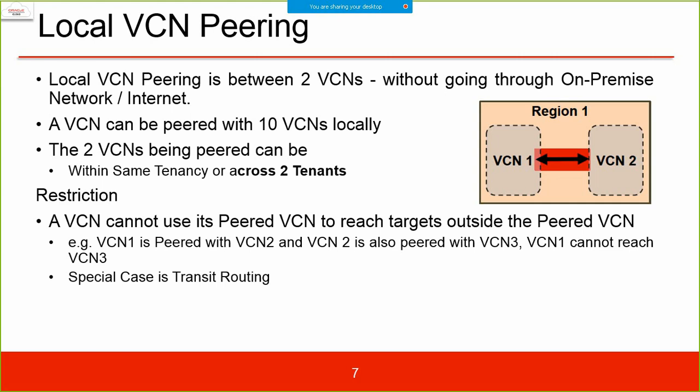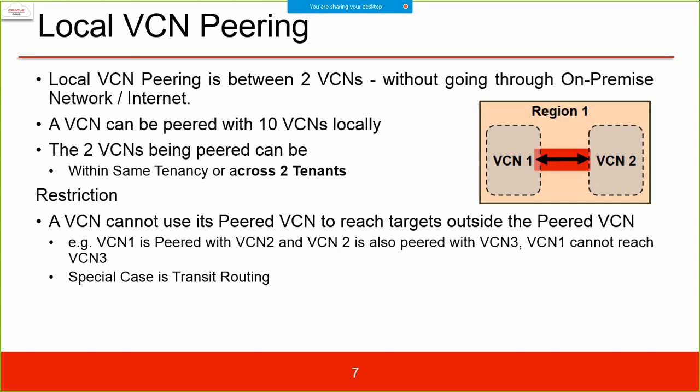Local VCN peering. Local VCN peering is between two VCNs without going through the on-premise network or internet. That means we are not talking about public IP addresses, and we are not talking about FastConnect. We are just talking about two virtual cloud networks in the same region. A VCN can be peered to 10 VCNs locally. So not one: one VCN can be peered with another 10 VCNs locally.